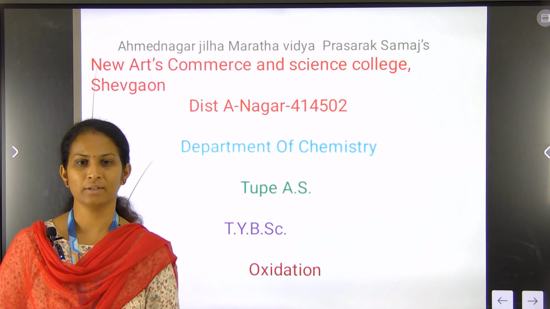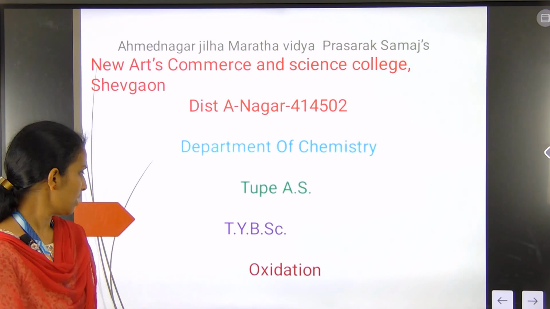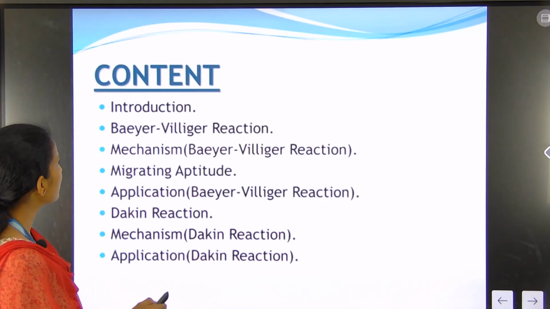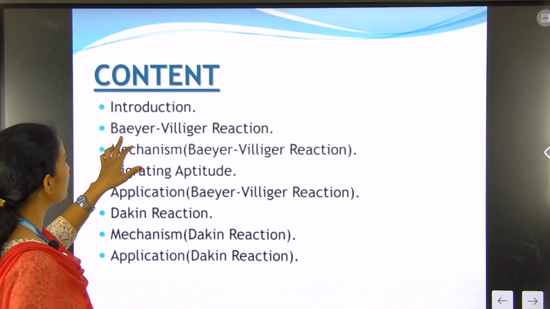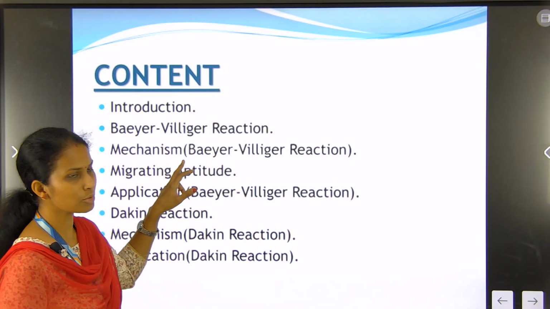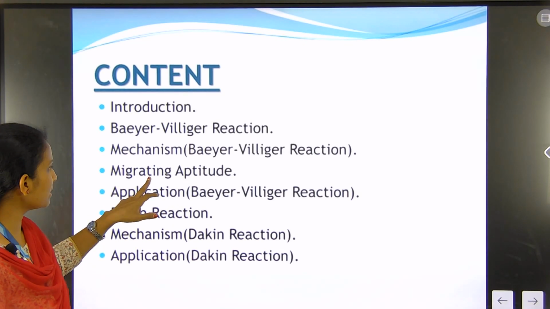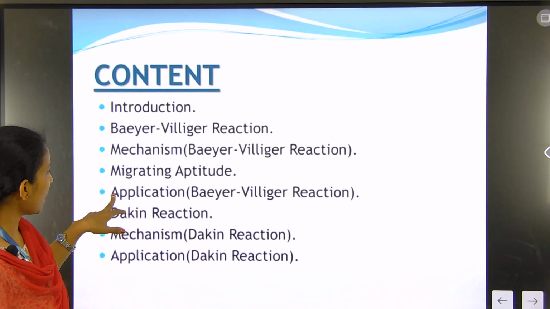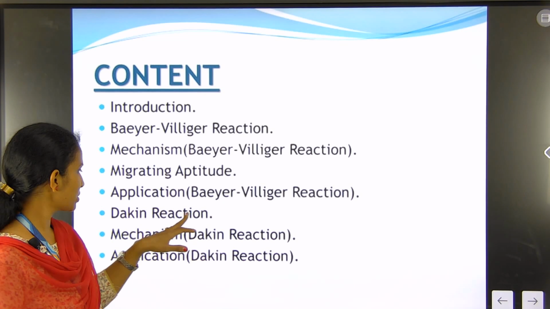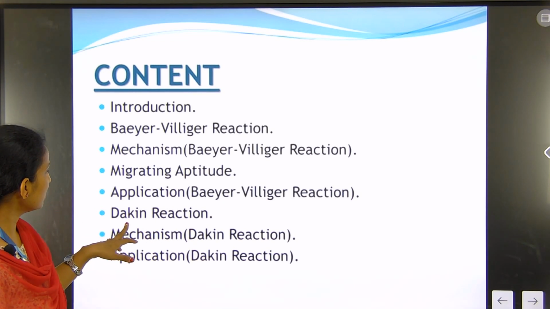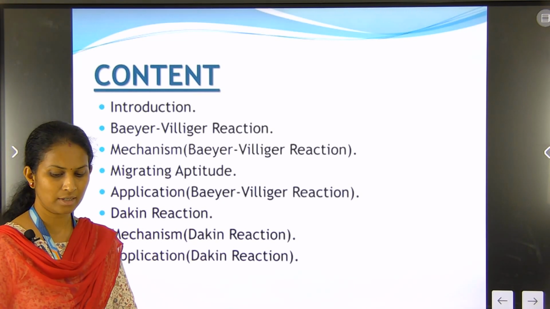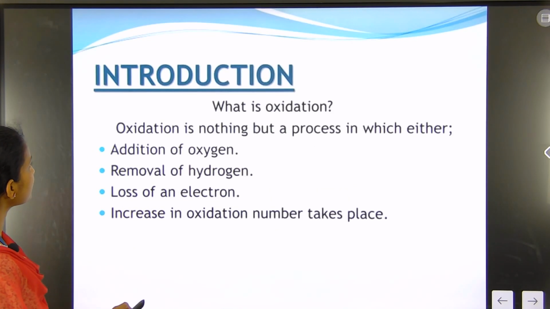I am Tupi Amruta. Today we see oxidation. In this oxidation we see the Baeyer-Villiger reaction, its mechanism, migratory aptitude, and applications of the Baeyer-Villiger reaction, and the second reaction is the Dakin reaction, its mechanism and its application.